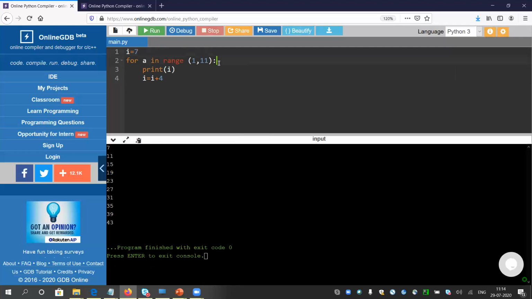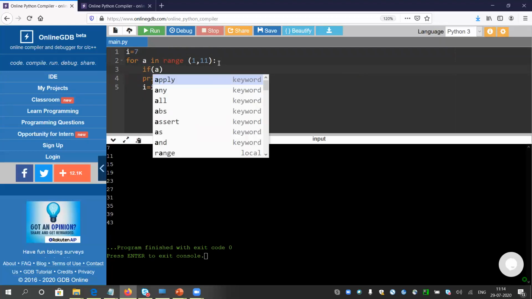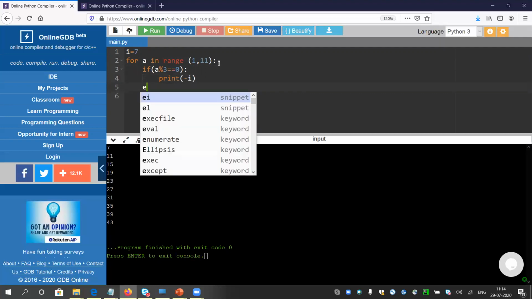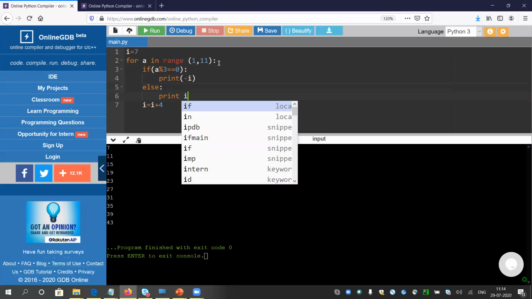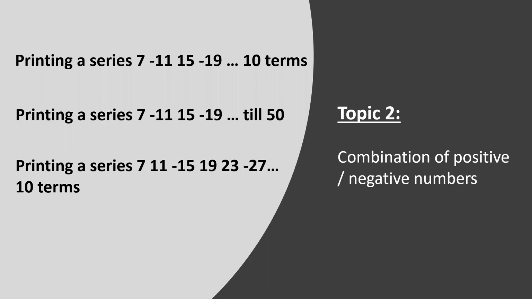Now every third term is minus. So if a percentage 3 equals to 0, means if a is divisible by 3, then only print minus i. Whenever the value of a is 3 or 6 or 9, print minus i. Otherwise, else print i. It should work. Let's see. Yeah, look, every third term it is giving minus. So I think we have covered topic 2.